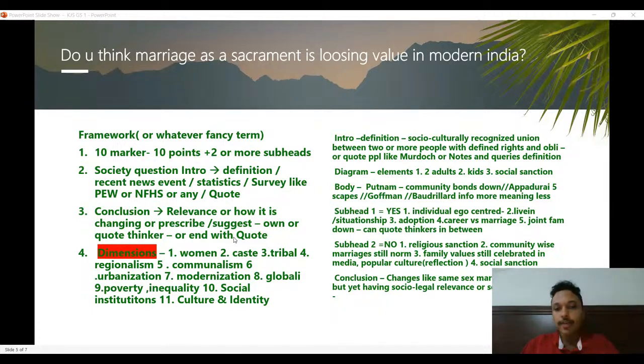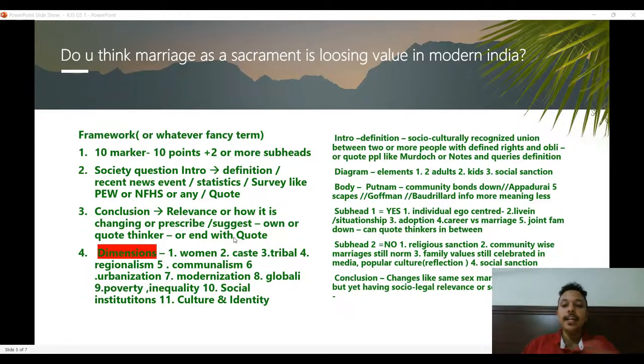Like here I thought about Putnam's idea that community bonds are coming down. You can use those ideas, or Arjun Appadurai's ideas of five scapes: mediascapes, technoscapes, financescapes, if you can connect it. Again, Baudrillard's idea that information is increasing in our time, but meaning is reducing.